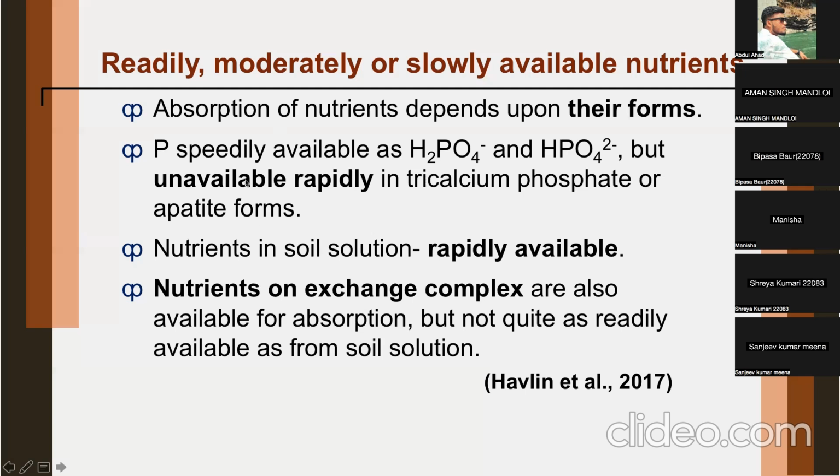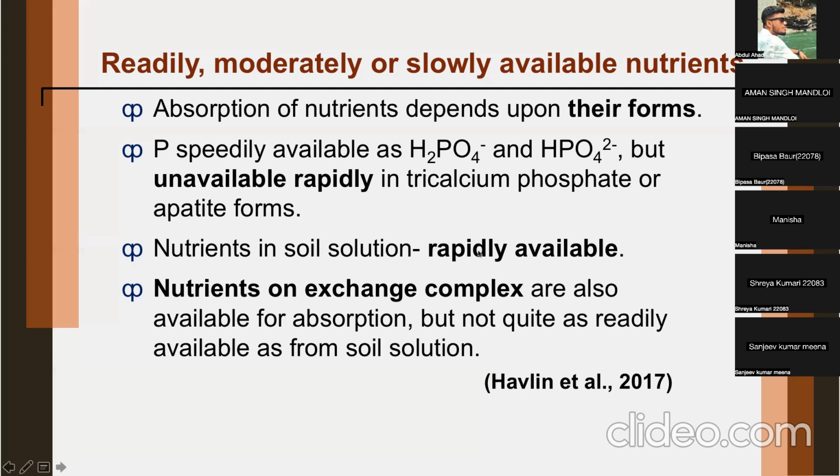So phosphorus is especially available as H2PO4 and HPO4, but unavailable rapidly in tricalcium phosphate or apatite forms. So phosphorus is not absorbed in tricalcium phosphate, it gets fixed. It is a kind of partly insoluble mineral, tricalcium phosphate, which can further be converted into apatite. Nutrients in soil solution are readily available.